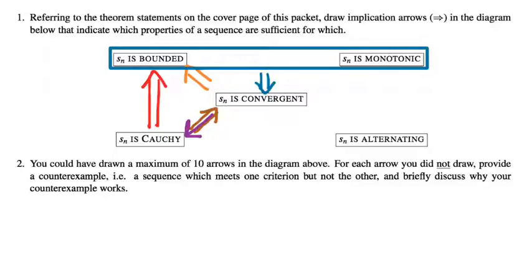Does that go the other way? No. So you can think of an example of a convergent sequence which is not both bounded and monotonic, right? Maybe it's one. In fact, it has to be bounded, right? It definitely has to be bounded. But you can think of examples of convergent sequences that are not monotonic, and therefore it doesn't go the other way. Okay, anything else you drew on this diagram?